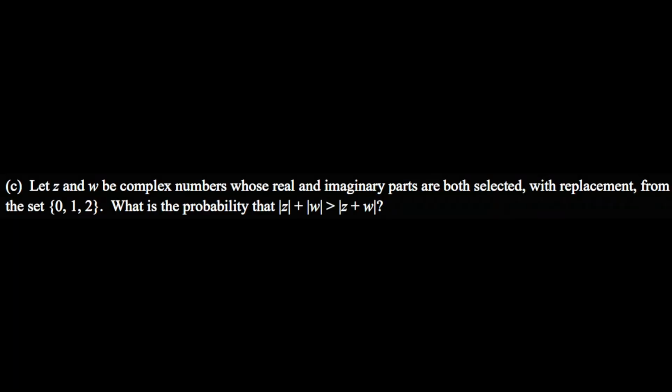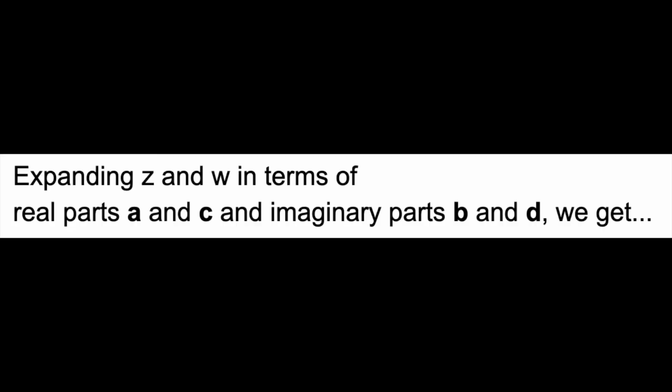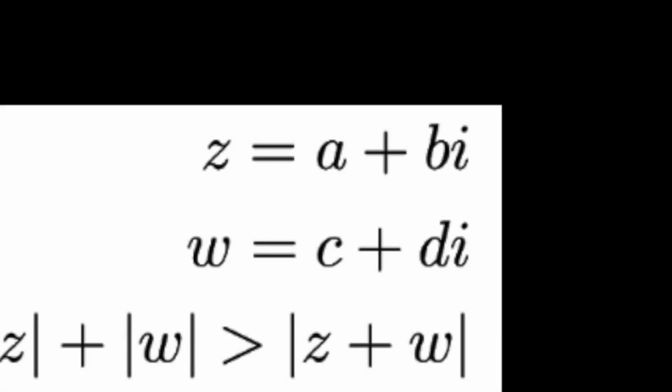Problem 3. Let z and w be complex numbers whose real and imaginary parts are both selected with replacement from the set 0, 1, and 2. What is the probability that the norm of z plus the norm of w is greater than the norm of z plus w? So what we can do is expand z and w in terms of a, b, c, and d, where z is equal to a plus bi, and w is equal to c plus di.